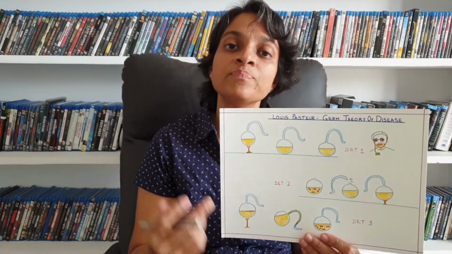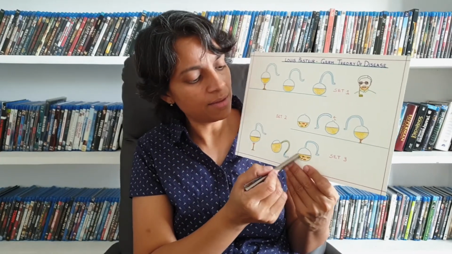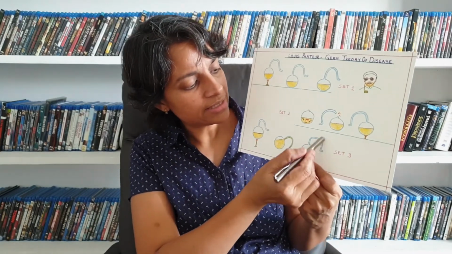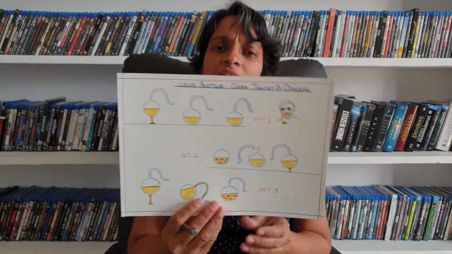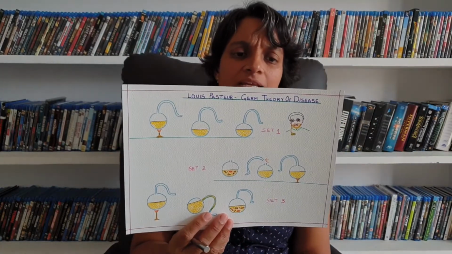And it is not spontaneous generation. It is dust and particles that are coming in from the air, carrying spores and carrying all those things that cause diseases. All the dust particles are the ones that lead to the growth of microorganisms, and these microorganisms will be the ones to cause diseases. This was one of the final experiments he did in proving his germ theory.